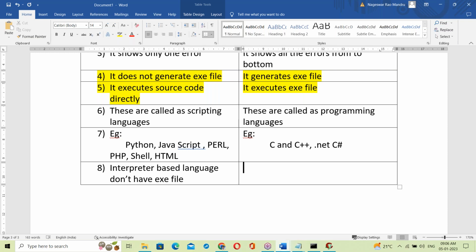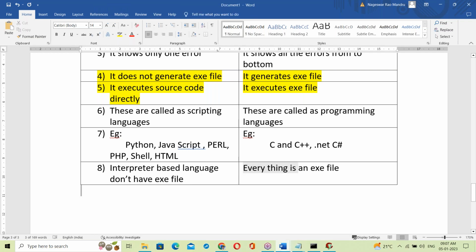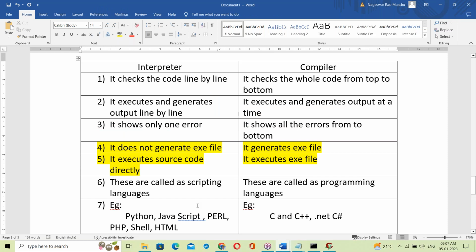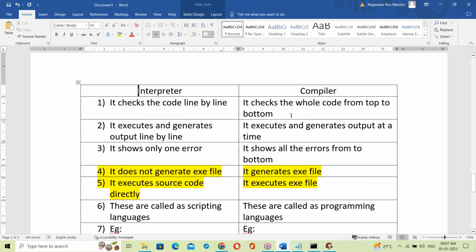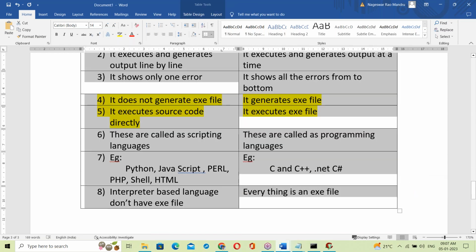Compiler based, everything is in the form of an exe file. So an exe file is generated, and finally we get the exe file, then it is executed. Interpreter based languages don't have an exe file. Compiler based, everything is in an exe file. So the differences between interpreter and compiler are cleared.